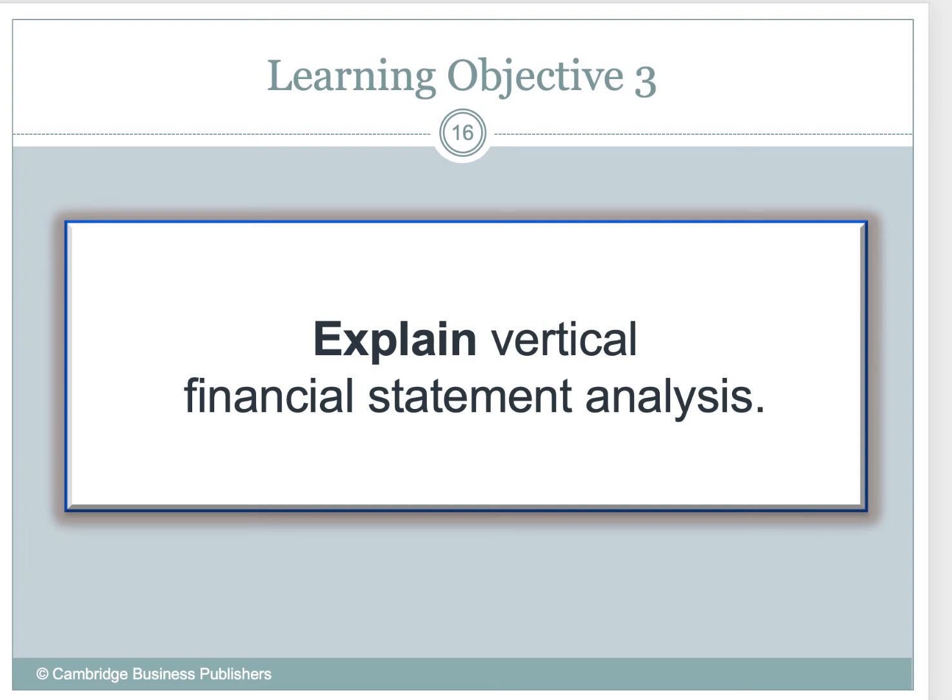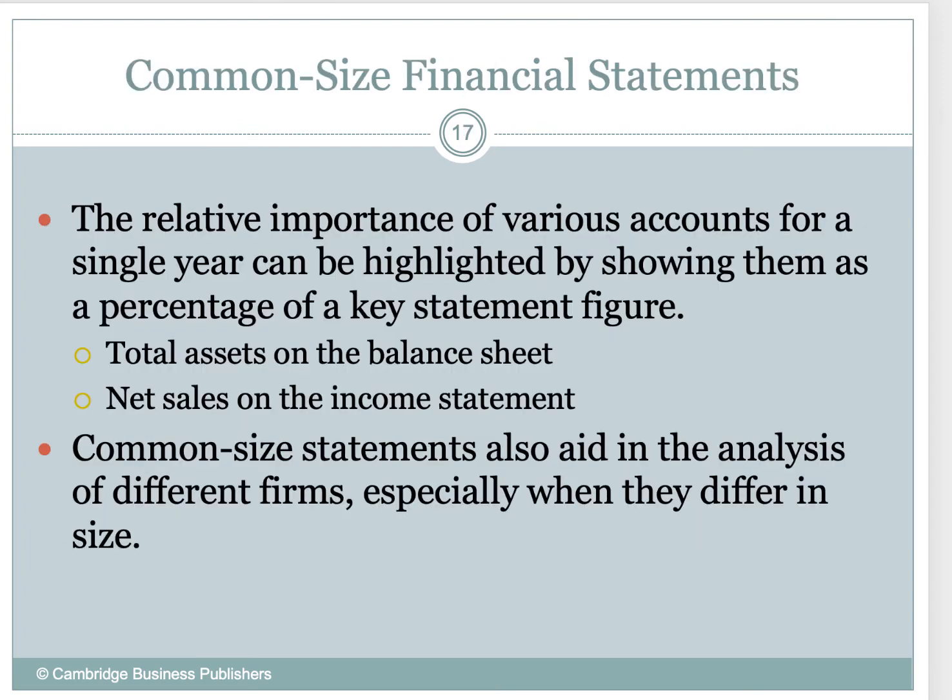Now, vertical analysis, super duper easy, right? We said that trend analysis goes across, right? Common size financial statements, or common size analysis, looks at one financial statement and looks at all the items within a category, okay? So basically what we're going to do is determine how each account for a single year compares as a percentage of a key figure.